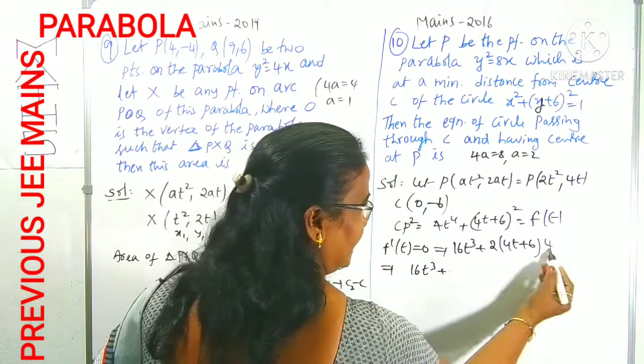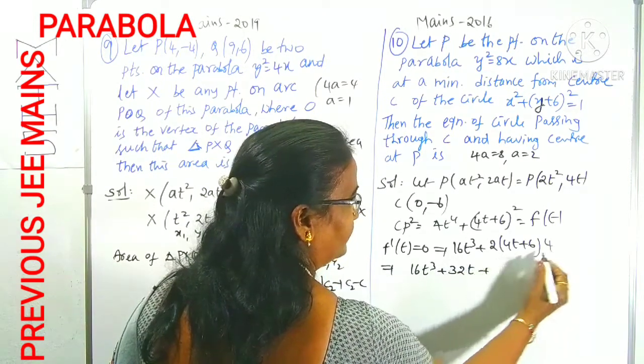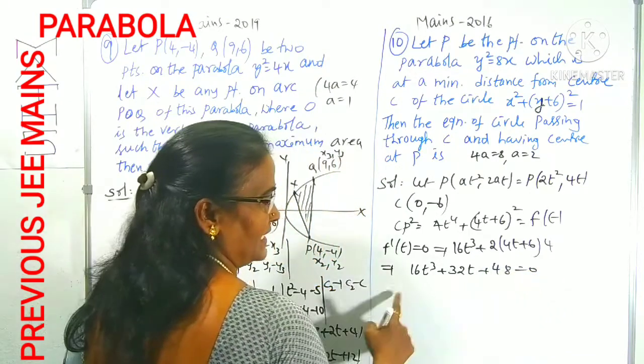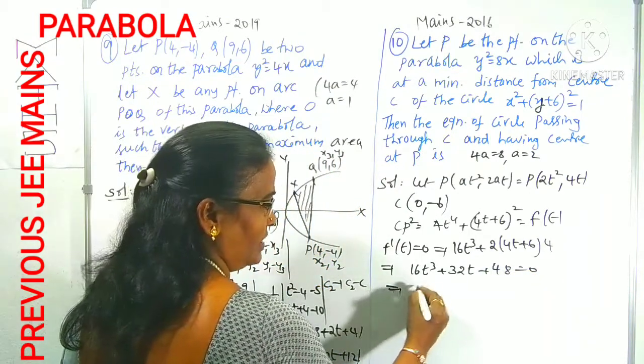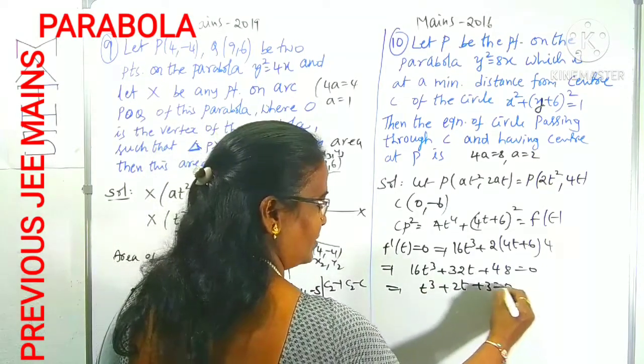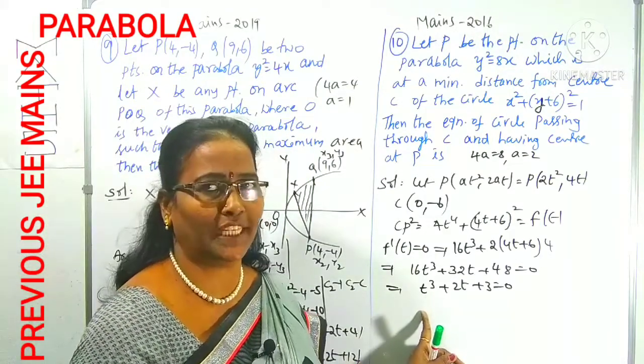2 4s are 8, 8 4s are 32t, plus 8 6s are 48 equals 0. From among these three, 16 we can take a note. This is t cube, 16 2s, 16 3s equals 0. Which type of equation is this? This is clearly a cubic equation.